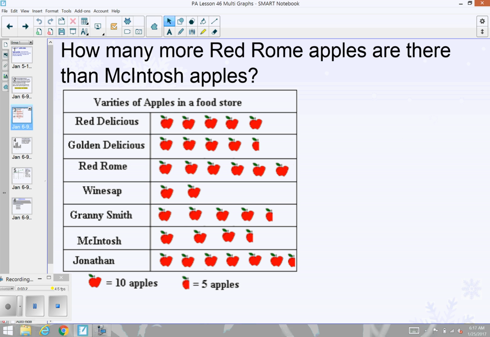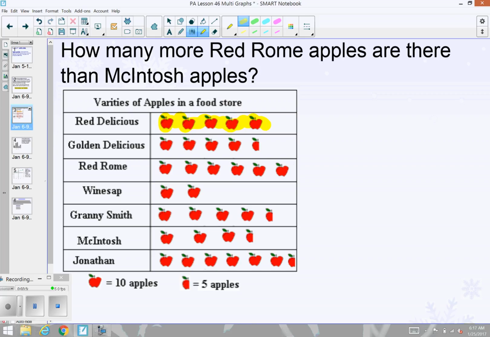So I said we're going to talk about graphs today. We've already talked about histograms, and we've talked about circle graphs. Today we're going to talk about three more types of graphs that we've seen in the past, but we just want to make sure that we really understand how to use them, and how we can get information from them compared to the other types of graphs. So the first one we're going to look at is this one. It's called a pictograph, and it's a pictograph because clearly it shows lots of different kinds of pictures on there. That's how the data is represented.